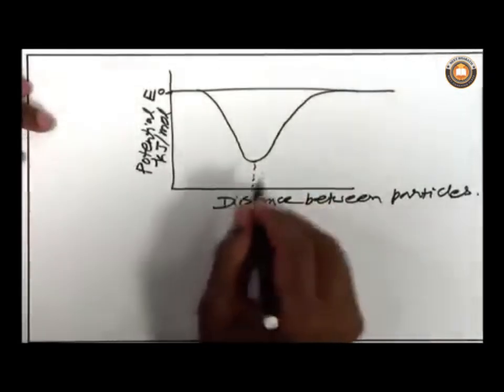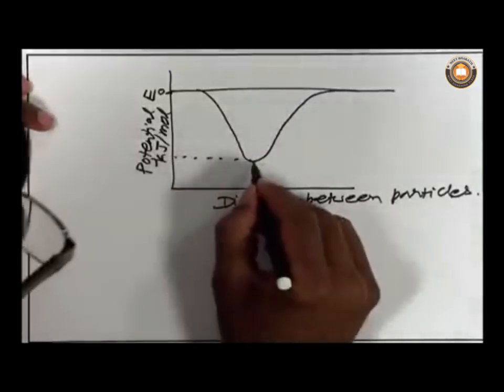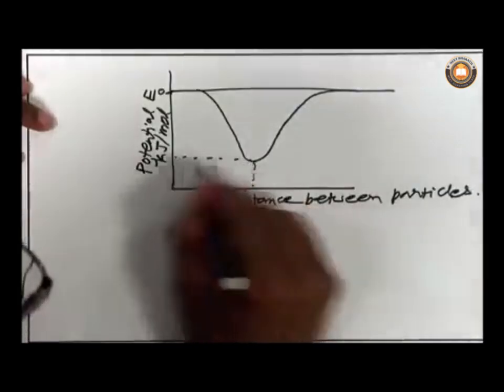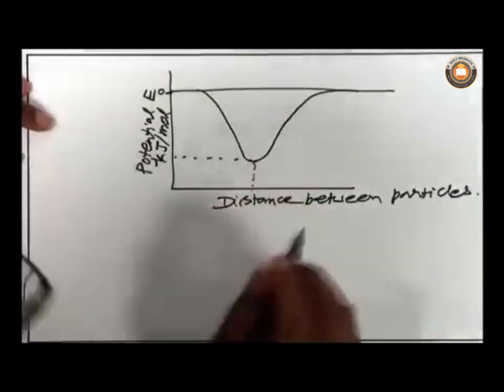So, this is a particular distance. Energy is minimum at this distance, and this is the energy at this distance.